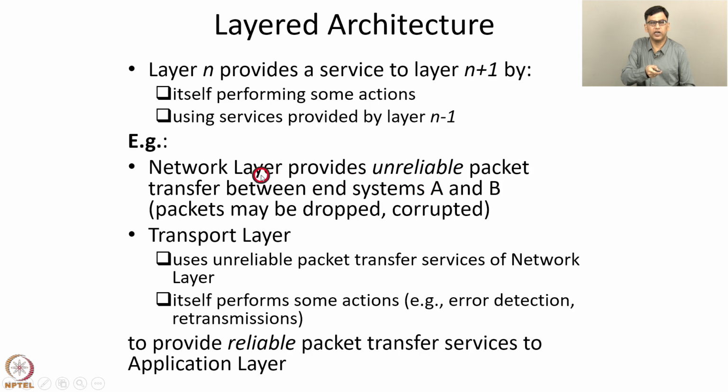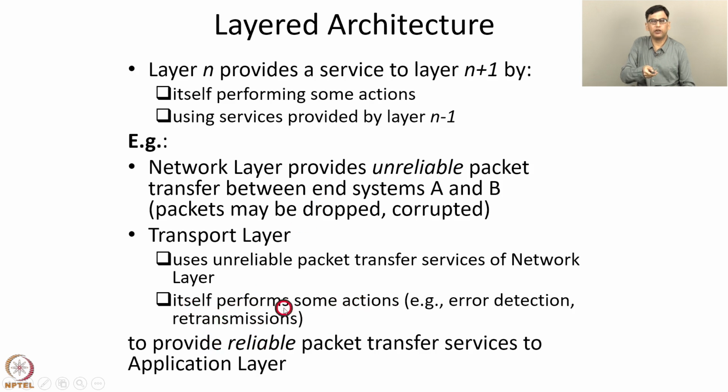So this layer number 3, network layer, provides unreliable packet transfer between end systems A and B to the transport layer, that is layer 4. Now the transport layer uses the unreliable packet transfer services of the network layer, that is the layer below it, n equals 3. And the transport layer itself performs some actions such as error detection, retransmissions, and so on. The result of the use of these services and the performance of these actions is that the transport layer provides reliable packet transfer services to the application layer, which is layer 5.